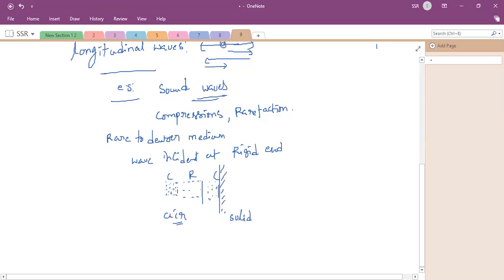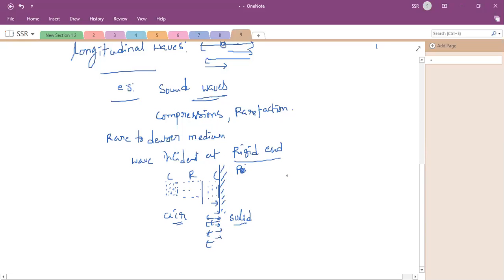Now, in that case, what will the compression become? See here, a compression is hitting. We can take a rarefaction or a compression, whatever. Let us say a compression is hitting the solid surface, that is the rigid end. Are you clear on this? Then these molecules, already in compressed mode, hit the wall like this. After that, what can you expect? The molecules will reflect back.